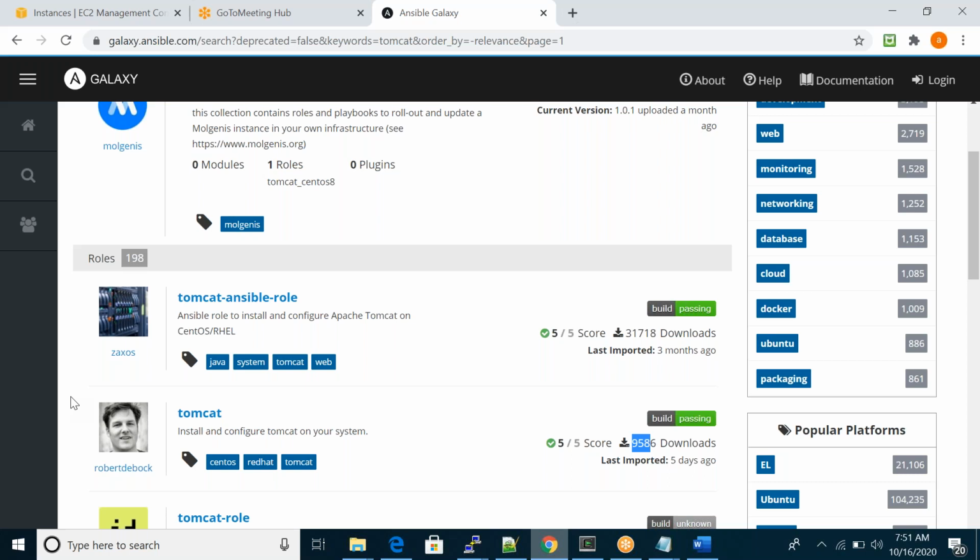This is open source, like Stack Overflow, some open source platform. So if you want, you can upload, or you can download whatever role you require. For example, if I open this Tomcat, just open this Tomcat,